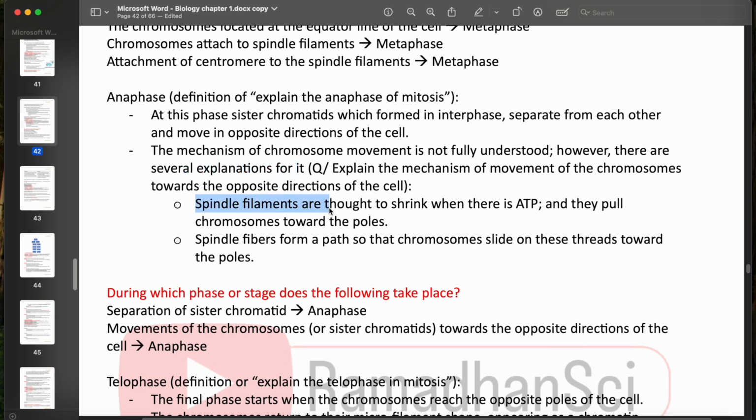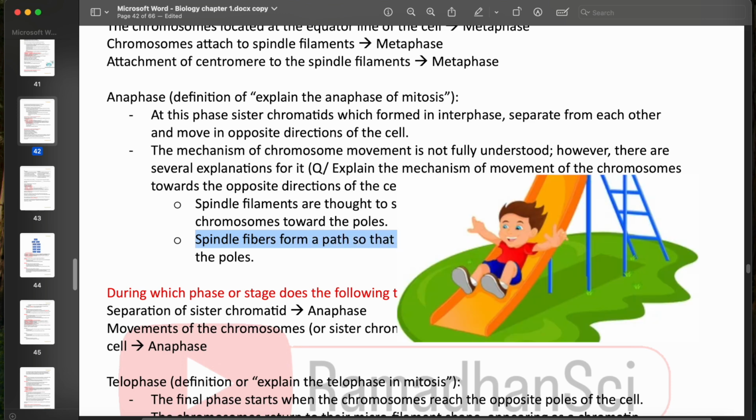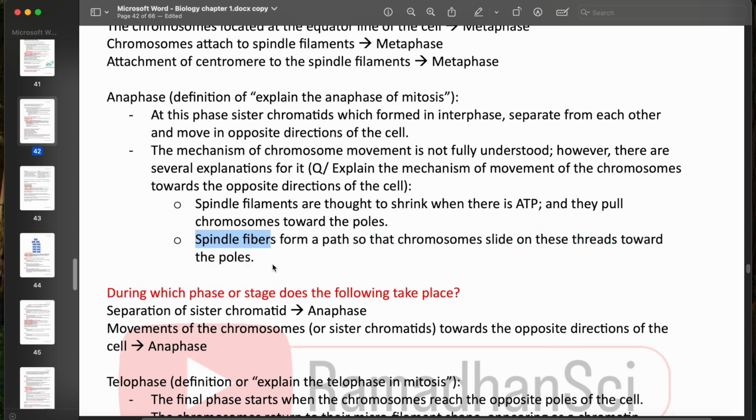First one is that the spindle filaments are thought to shrink when there is ATP, and they pull chromosomes toward the poles. So the spindle filaments will shrink in the presence of ATP, and they will just pull the chromosomes. The other explanation is that spindle fibers form a path so that chromosomes slide on these threads toward the poles. So it's just forming a way, and they will slide on it and move, okay?